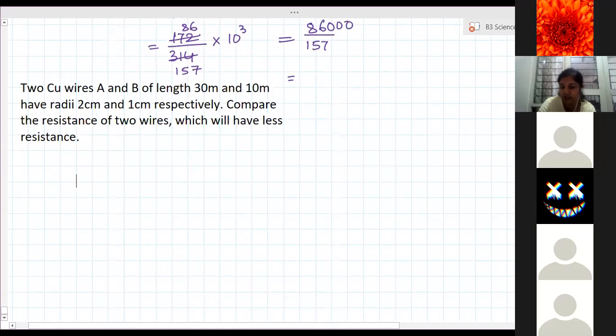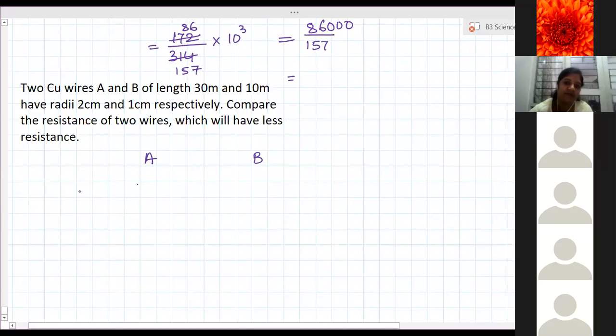Now there are two different wires, but both the wires are made up of copper. What does that information tell us? Resistivity is the same. Both of them are made up of copper, so resistivity of both of them is the same. Right? Then length is 30 meter for wire A and the other wire is 10 meter. Radius is 2 centimeter and this one is 1 centimeter.